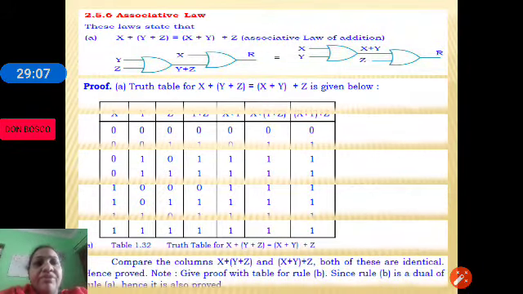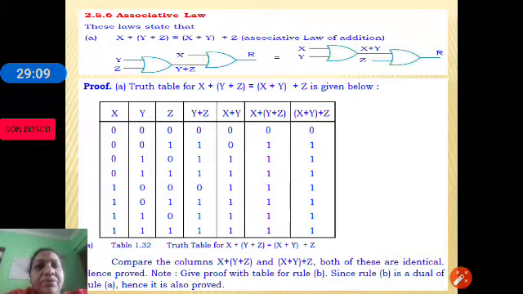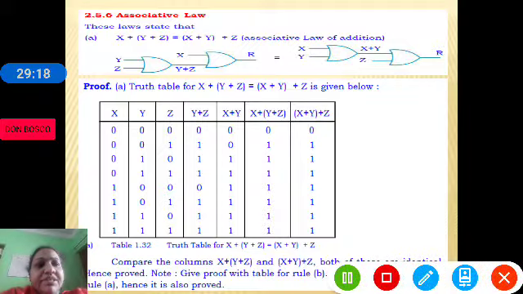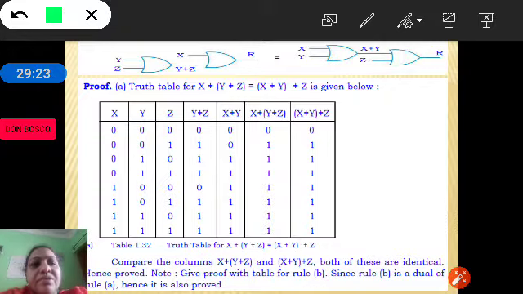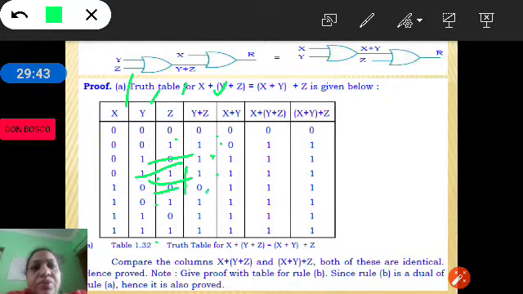So let's have a look at the truth table method, proof by truth table method. You can see three variables x, y, z. So three variables: 0 1 0 1 0 1, 2 zeros 2 ones 2 zeros 2 ones, 4 zeros 4 ones. First we are taking y plus z. 0 plus 0 is 0, 0 plus 1 is 1, 1 plus 0 is 1, 1 plus 1 is 1, and the same again for the next four rows.